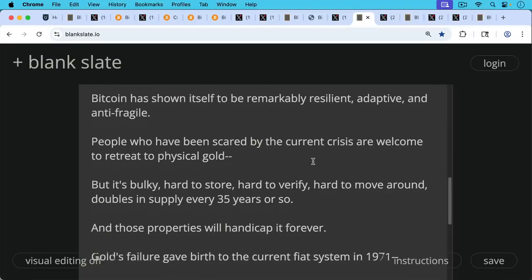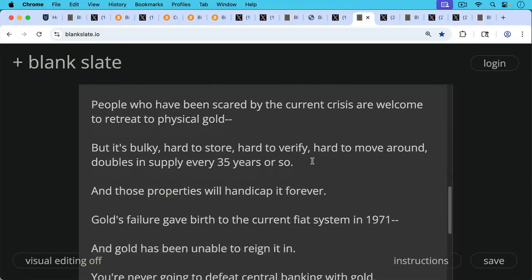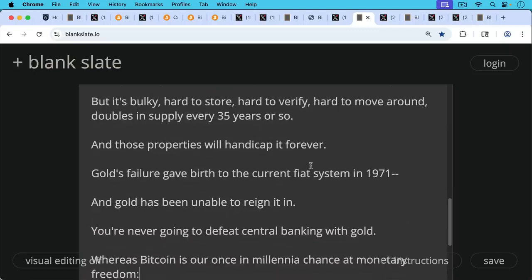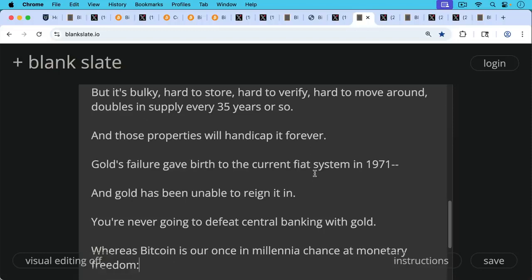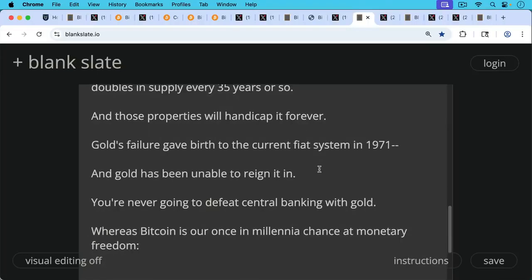So these properties of gold, these physical properties, and just the fact that it's physical, will handicap it forever. And it was gold's failure that gave birth to the current fiat system in 1971. And this current fiat system, gold has been unable to rein it in and stop it. So basically, my belief is you're never going to defeat central banking with gold. Whereas Bitcoin is quite different. Bitcoin is hope, as Michael Saylor likes to say. Bitcoin is our once in millennia chance at monetary freedom.